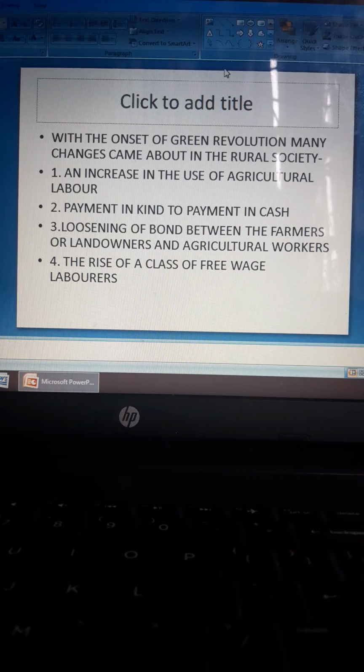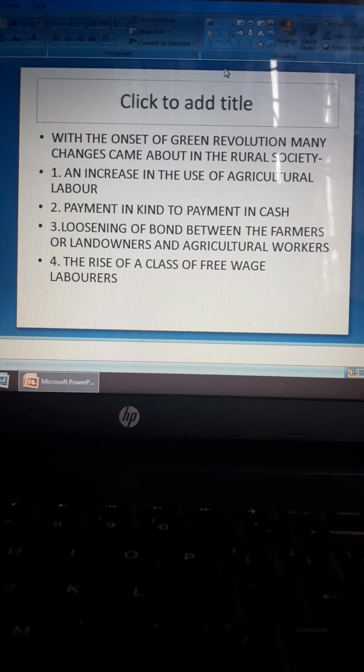With the onset of the green revolution, as we studied, a lot of new technologies were used. So what happened was an increase in the use of agricultural labor. As new technologies were used, we required more laborers to work in the fields, and even more fields were being used in order to produce agricultural goods. As a result, more laborers were used.